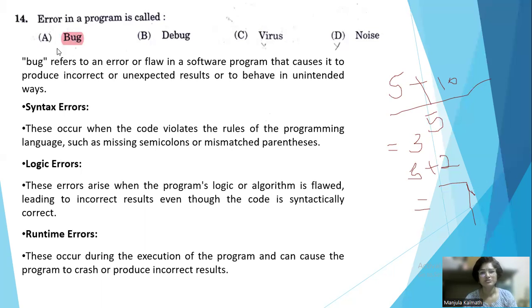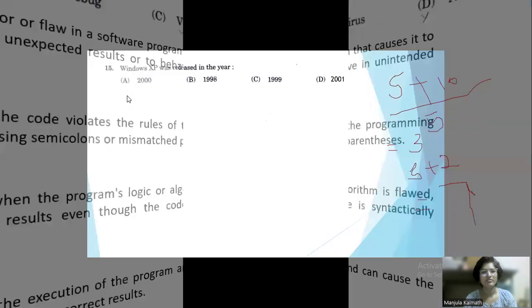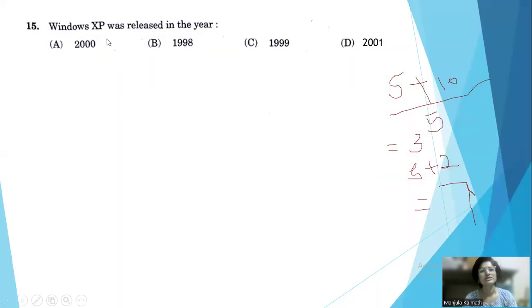The next question: Windows XP was released in the year? Here we have different versions of operating systems, released in different years. The options given are 2000, 1998, 1999, 2001. In one or another of these years, some operating system has been released.